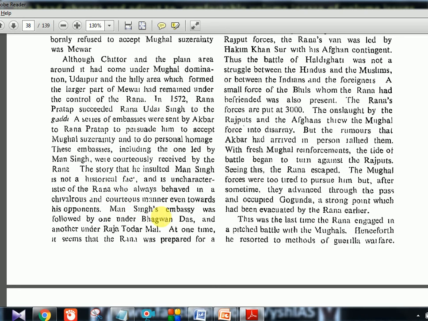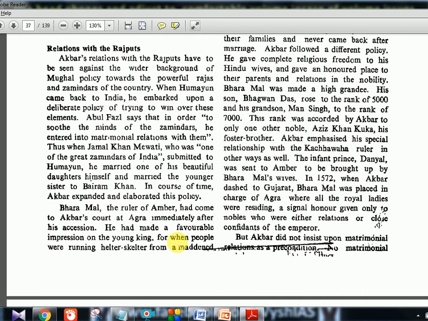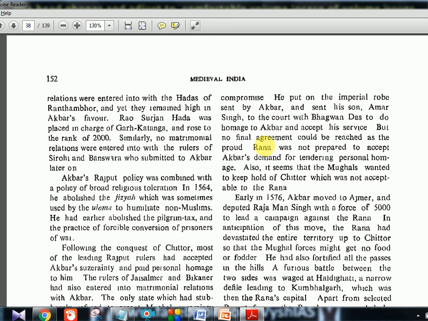Now see, Man Singh, Bhagwan Das, Raja Todarmal, these are three people who came at three different times as embassies from Akbar's court, but it was not agreed. Here it is mentioned that at one time it seems the Rana was prepared for a compromise. He put on the imperial robe sent by Akbar and sent his son. So what happened is Rana Pratap kind of agreed, and then instead of going directly, he sent his son, Amar Singh.